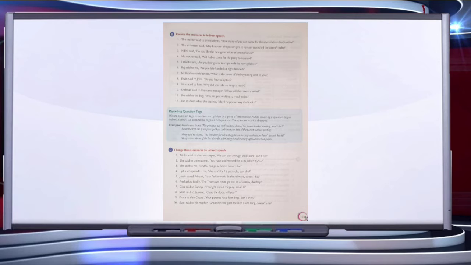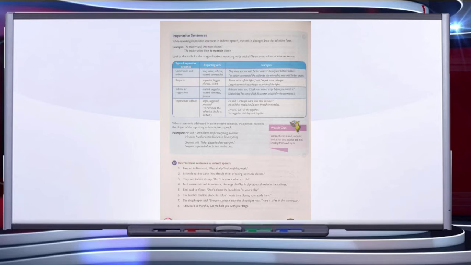Examples: Revati said to me, "The principal has confirmed the date of the parent-teacher meeting, hasn't she?" Revati asked me if the principal had confirmed the date of the parent-teacher meeting. So here the question mark is dropped and we expand the tag to a full question. This is the way to convert reporting question tags from direct to indirect speech.